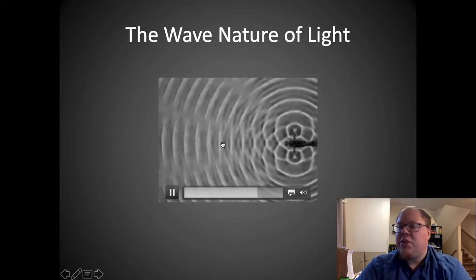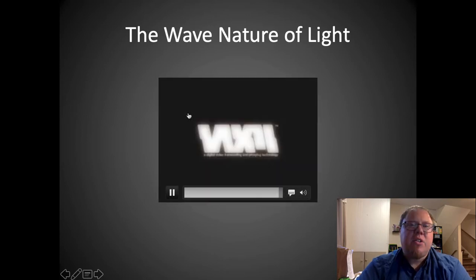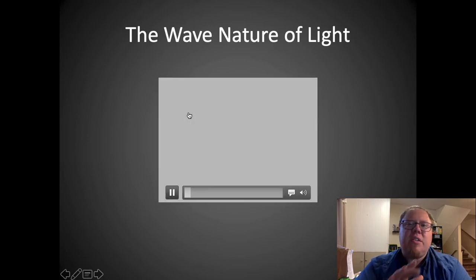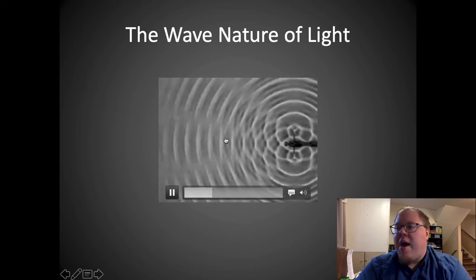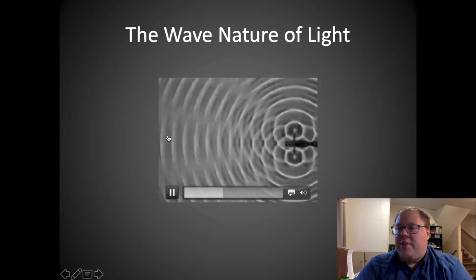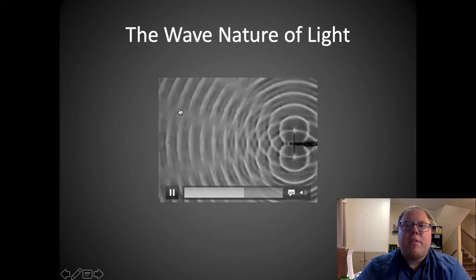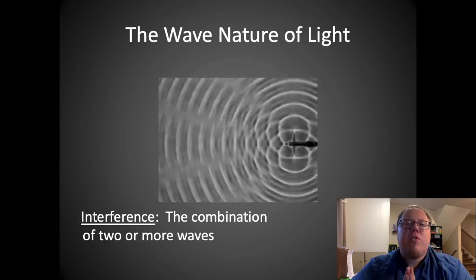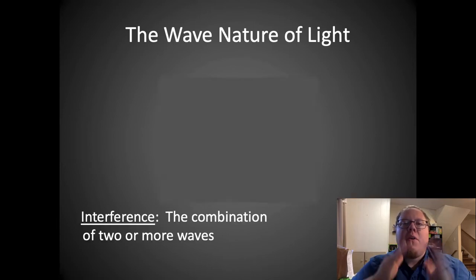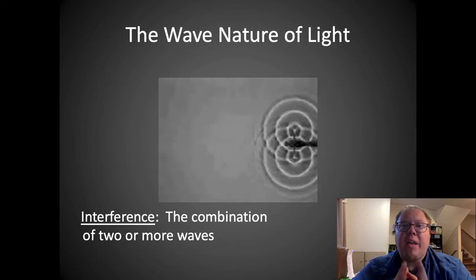So interference here, you have them canceling each other out right here and then helping each other. They're adding to each other right here, making a larger wave, canceling each other out there. So you get this distinct pattern from the two waves where you have high points and then nothing, and then high points and then nothing, where you can see the waves there. This is called interference. It's the combination of two or more waves interfering with each other. Now here's a video showing how light does this as well.